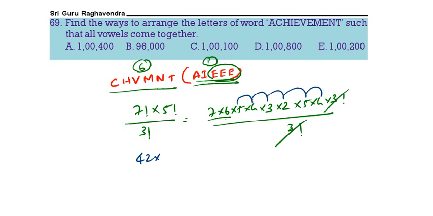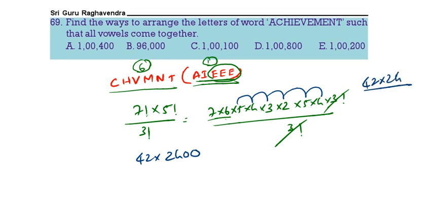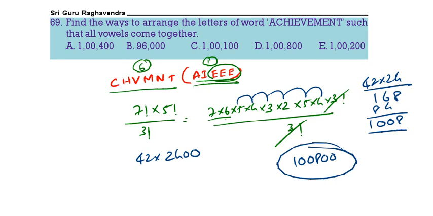So 42 into 24, then add 2 zeros. 42 times 24 is 1008, and additionally we add 2 zeros, giving 100,800. 4 is the correct answer. Next.